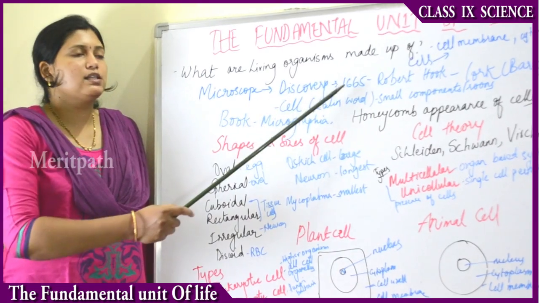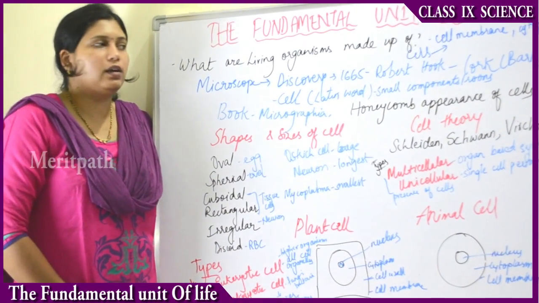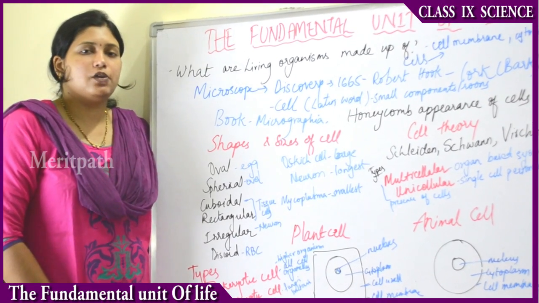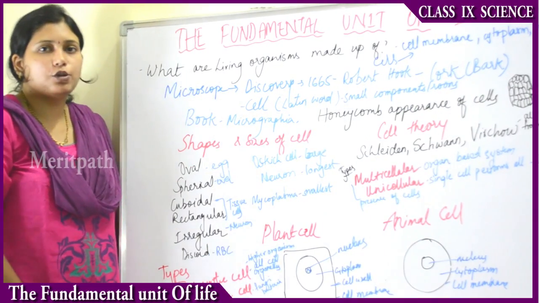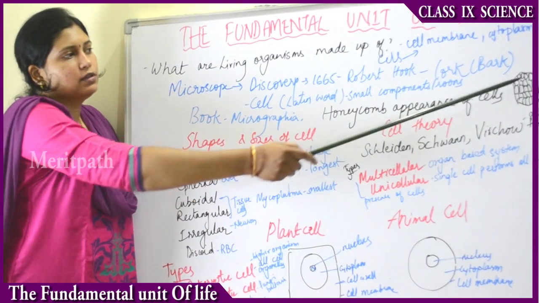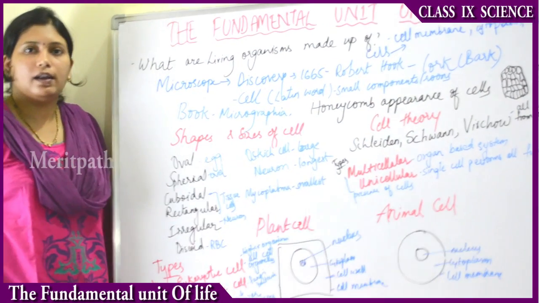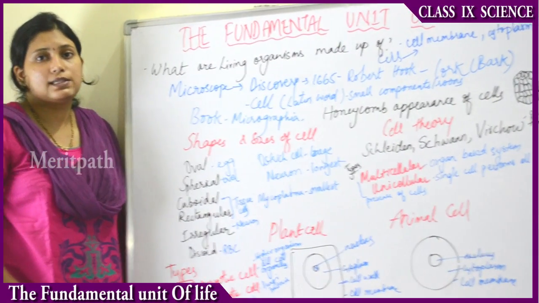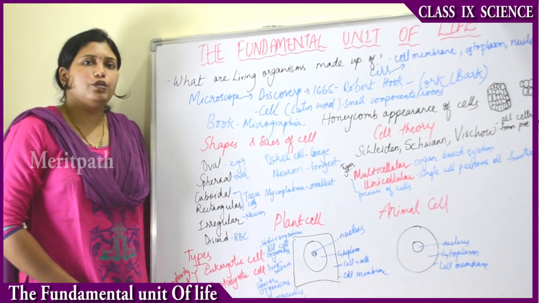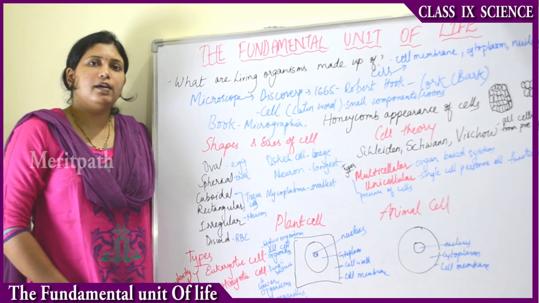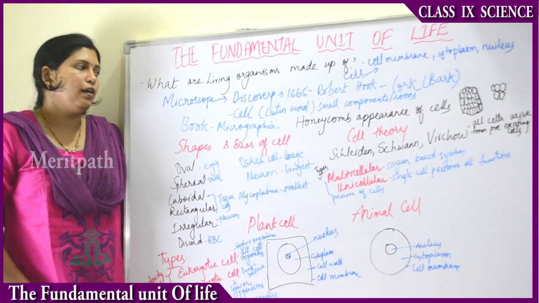So in 1665, the scientist Robert Hooke took a section of the cork, that is the bark of the tree, and observed it under a microscope. He observed some rectangular shaped structures in a uniform manner. He thought this is a compartment type structure and it resembles a honeycomb. Honeycomb means the place where honeybees live, the house of the honeybees. Have you ever seen that? They are also uniform rectangular shaped, segmented in a line. Both rows and columns will be similar in structure, right?